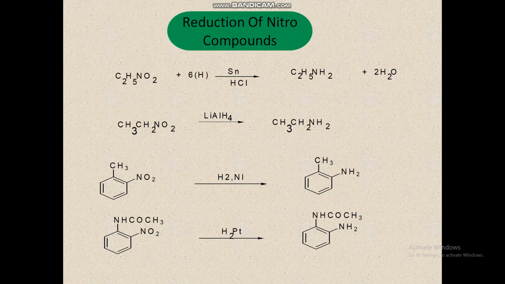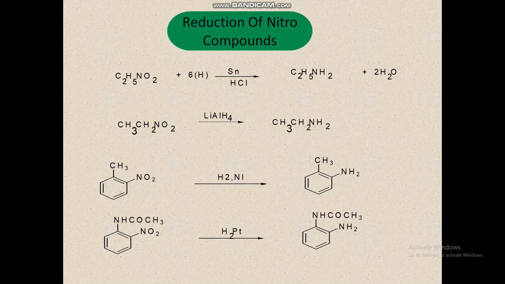Next, catalytic reduction. Hydrogenation of a nitro compound to an amine takes place when a solution of the nitro compound in alcohol is shaken in the presence of nickel or platinum with hydrogen gas. For example, orthonitrotoluene undergoes reduction in the presence of nickel, and we get orthoaminotoluene.